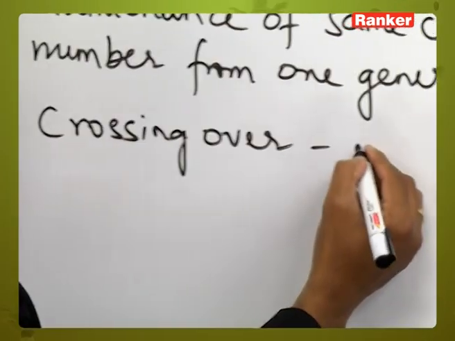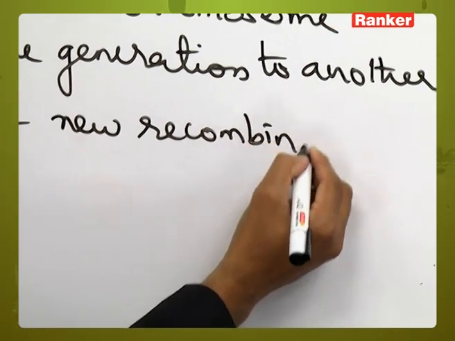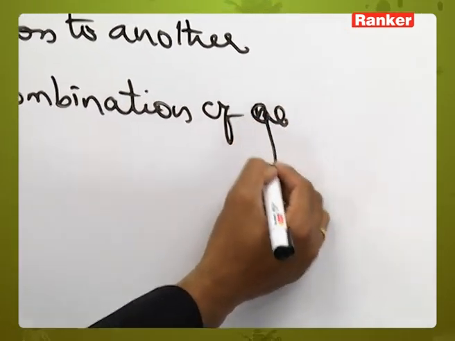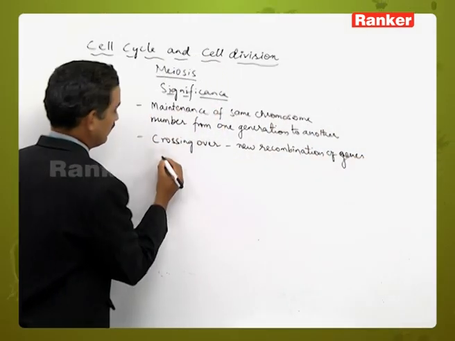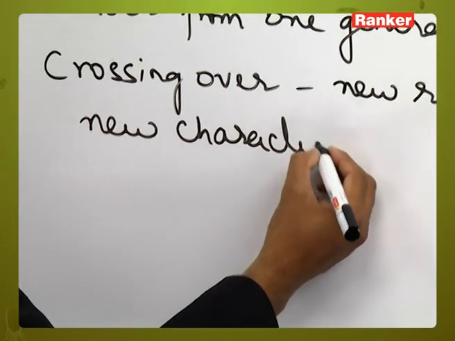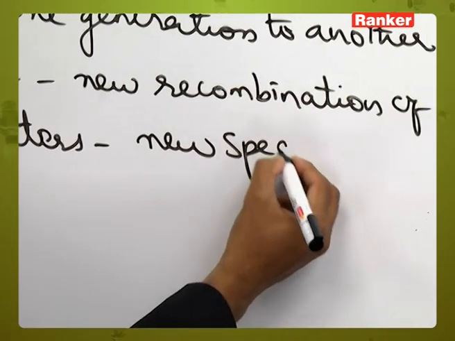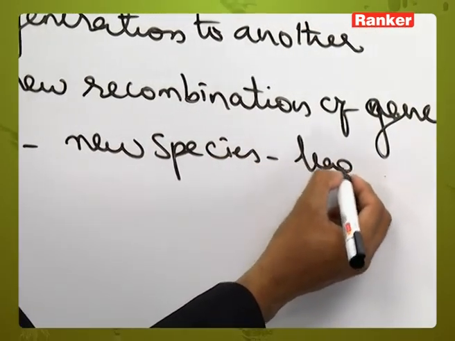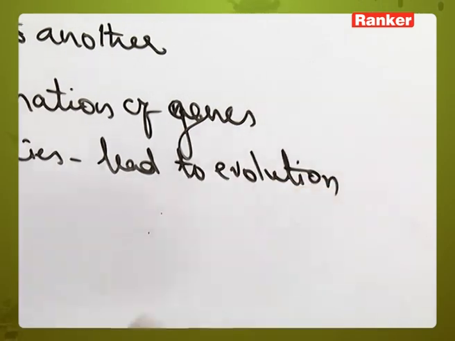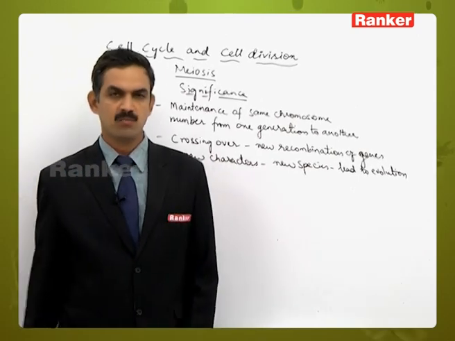Due to crossing over, new recombination of genes takes place. The recombination of genes may lead to new characters. So if the process takes place for many generations, new species will be formed, leading to the evolution process. So these are the major significances related to the meiotic division.